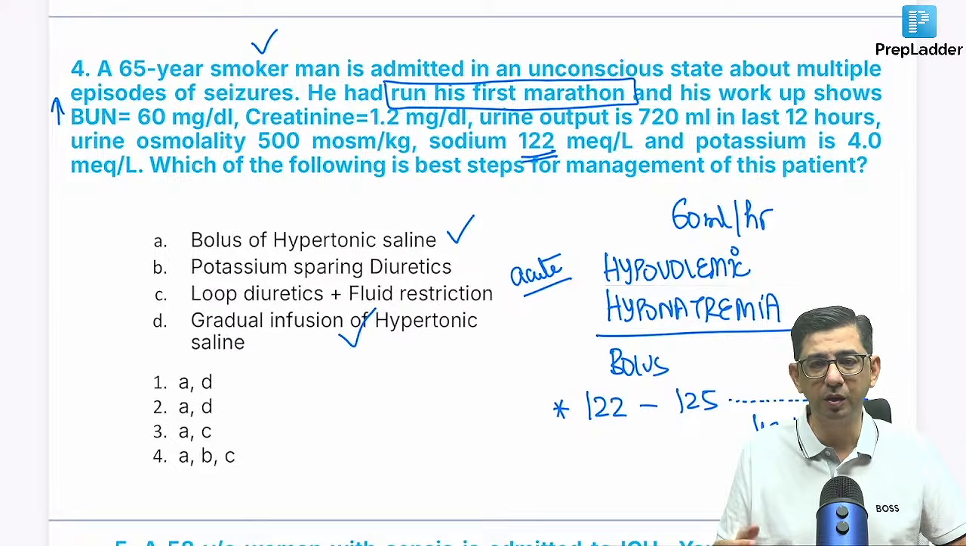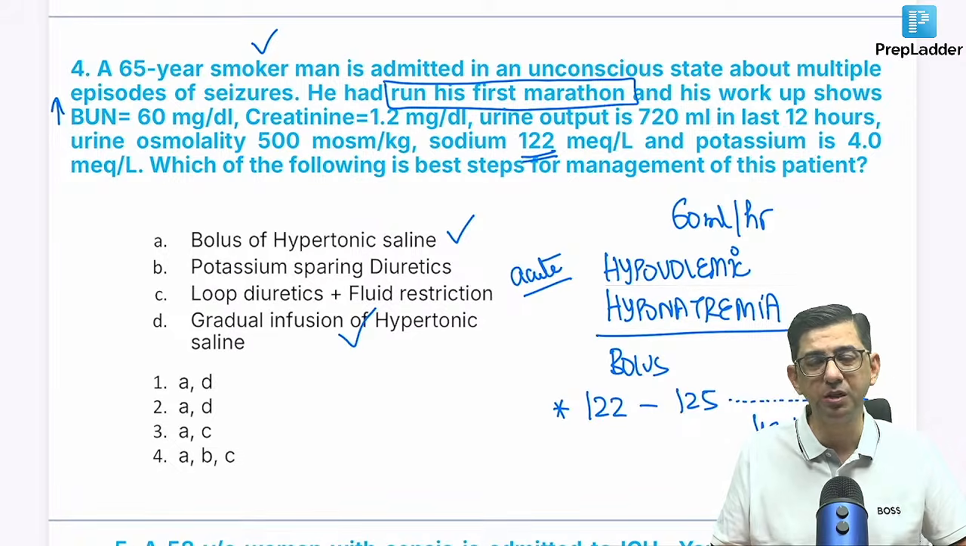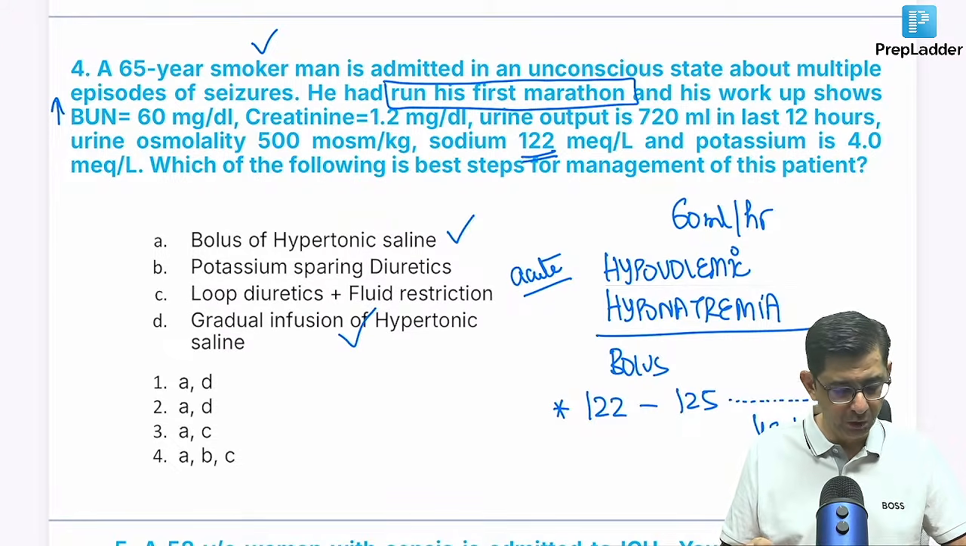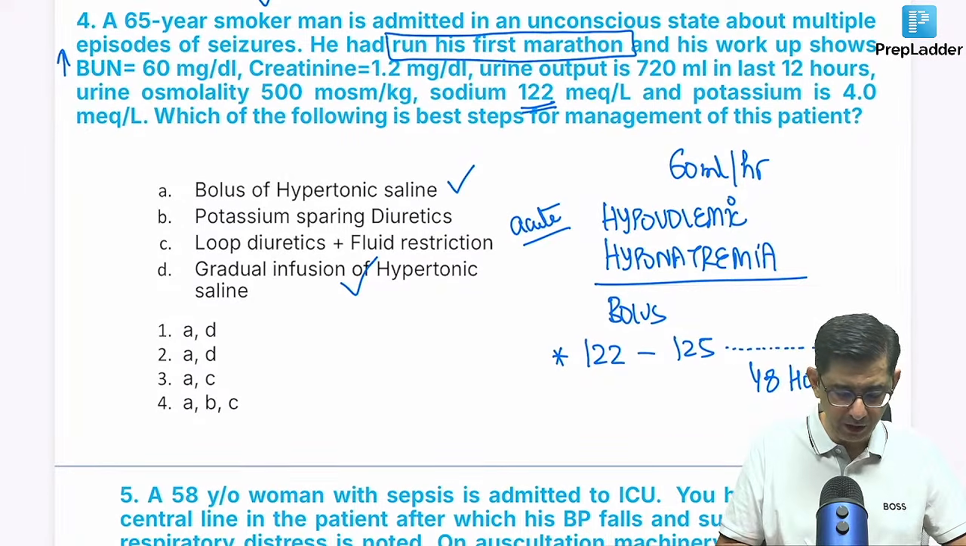If he's in a position to take orally, I can even give salt capsules to this patient. But most of the time, the sensorium will not come back to normal immediately. So we can continue with our saline infusion subsequently. That's a gradual infusion. The logic is: stop the seizures and then do a gradual infusion of hypertonic saline. So in this particular case, the correct answer is A and D, that is the first one.